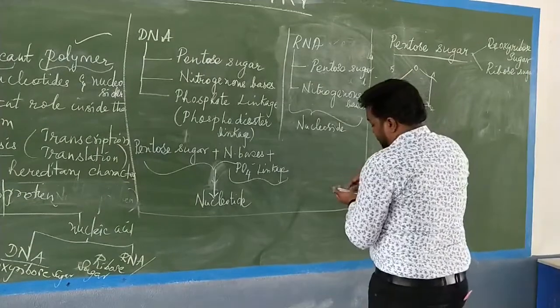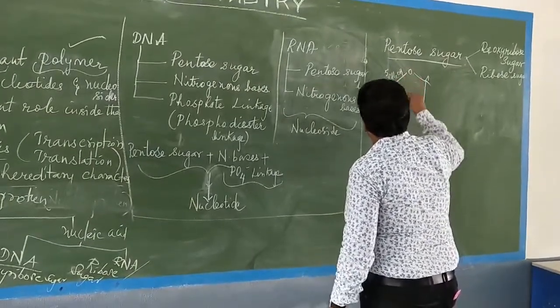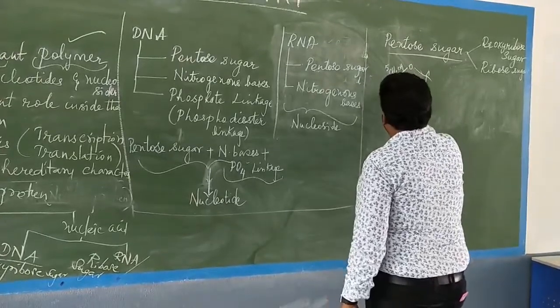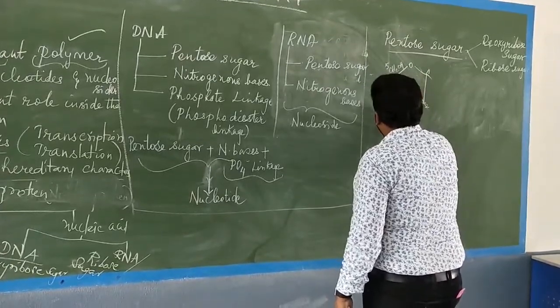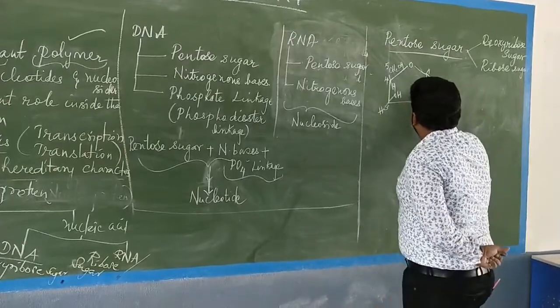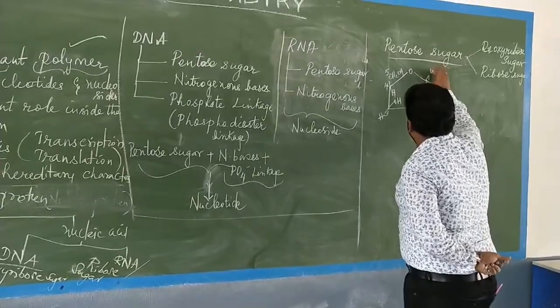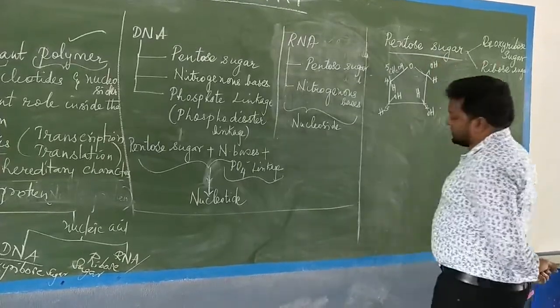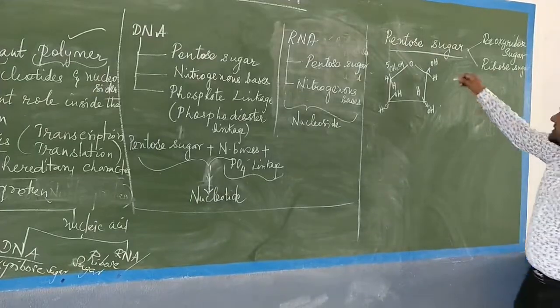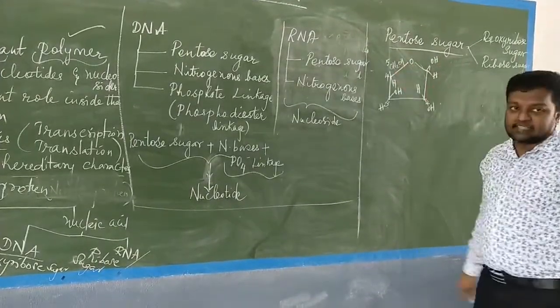We can write it as CH2OH, and here H. So obviously here it becomes OH, and here it becomes H, and here H and OH, and here OH, and then here H. Now you see, this is the first carbon, second carbon, third carbon, fourth carbon, and this is the fifth carbon.